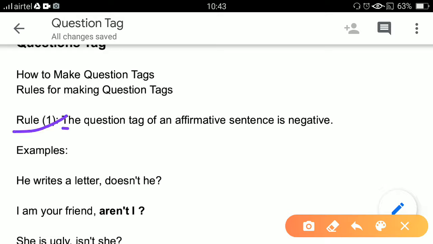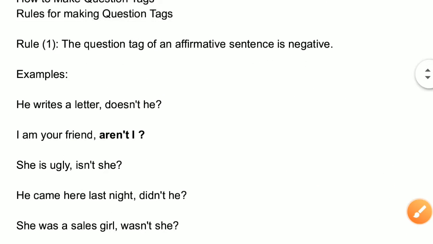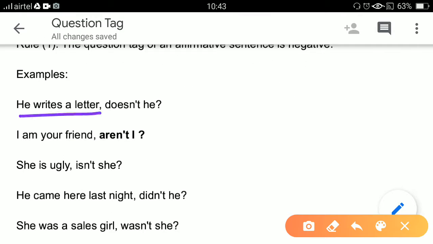The first rule is: the question tag of an affirmative sentence is negative. Means if there is any affirmative sentence, the question tag will always be negative. Examples are: he writes a letter. Till here, before the comma, you see this is an affirmative sentence, and that's why its question tag is in negative format.